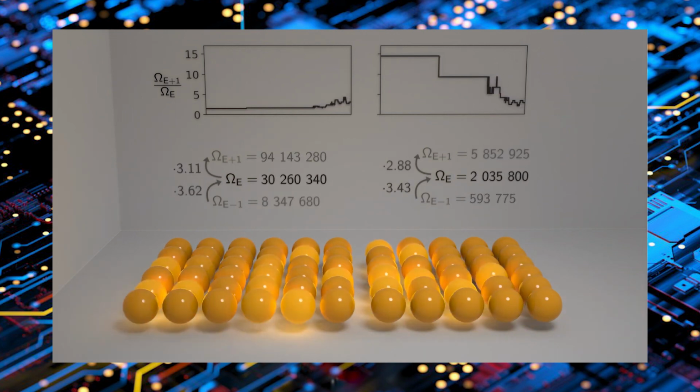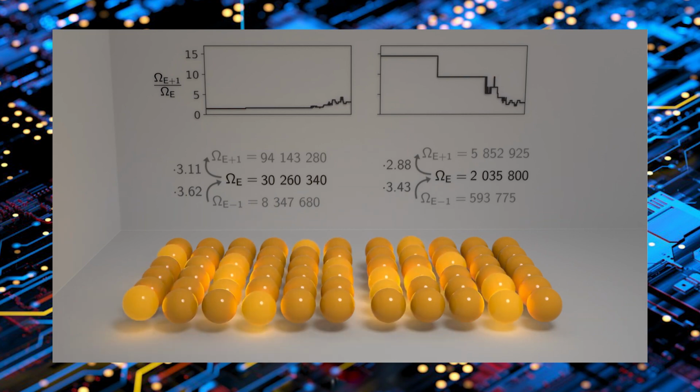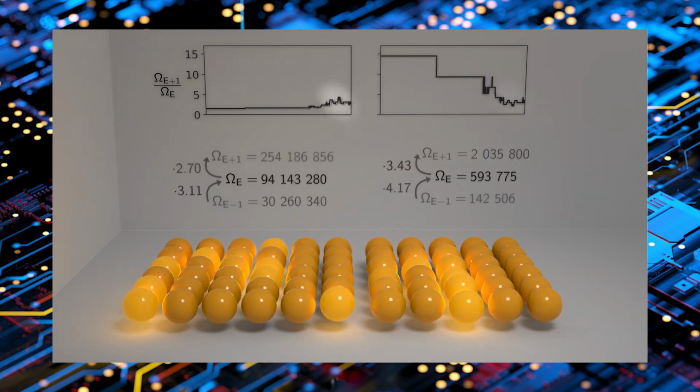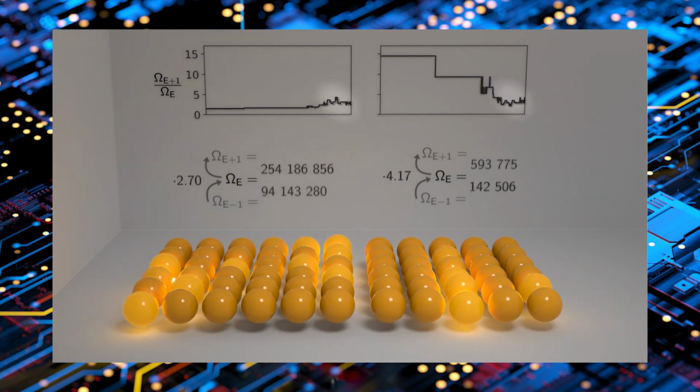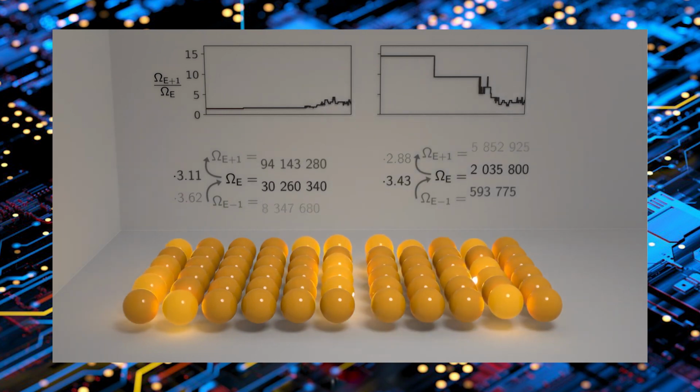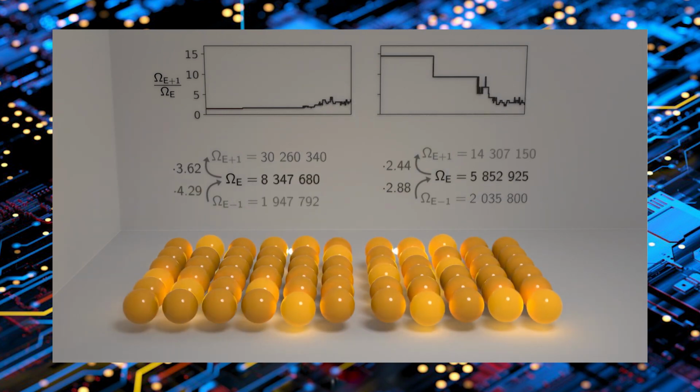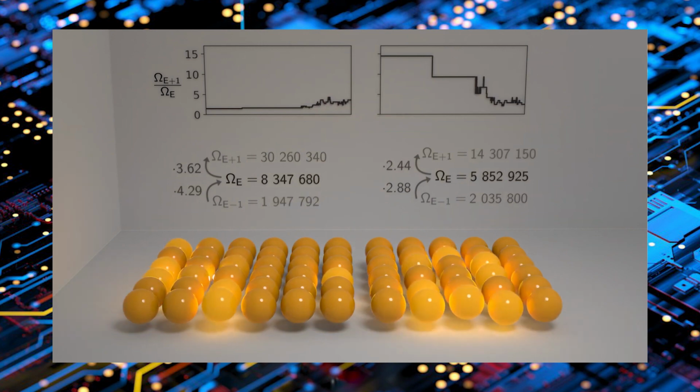As you can see, energy continues to flow predominantly to the right until these two factors are roughly the same, until adding a unit of energy changes the number of possibilities by the same factor in both parts, until the temperatures are the same in both parts.